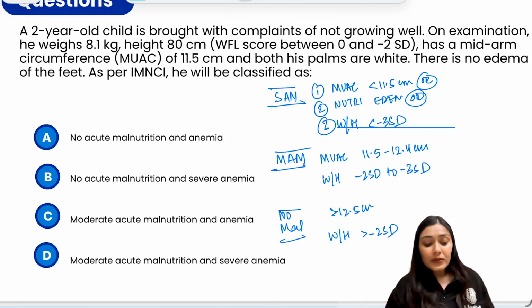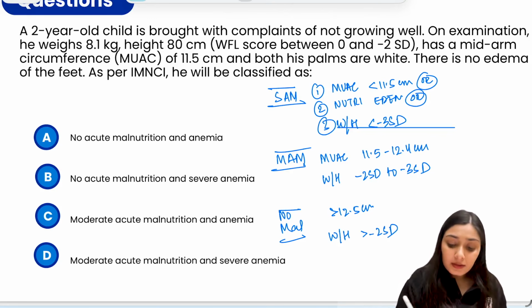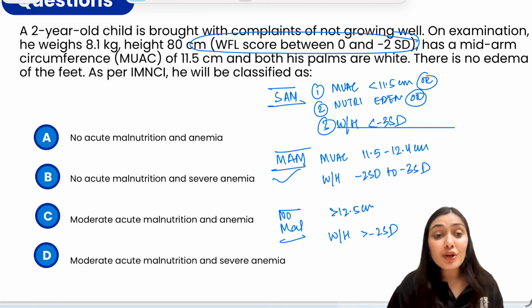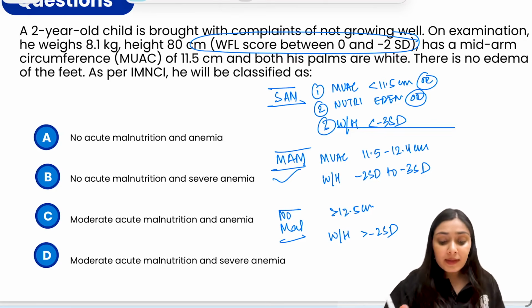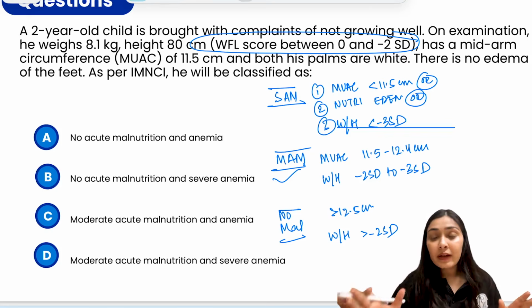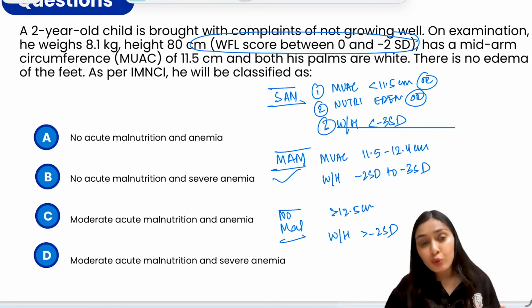So here you can notice the weight for height is matching the criteria of MAM. And the second thing they're asking is about anemia. So anemia, again, IMNCI guidelines has divided into severe anemia or no anemia.